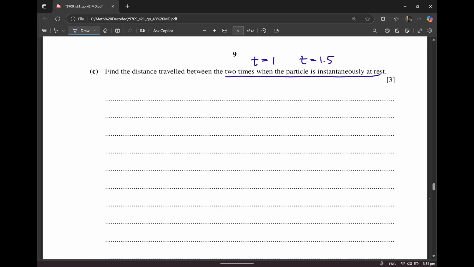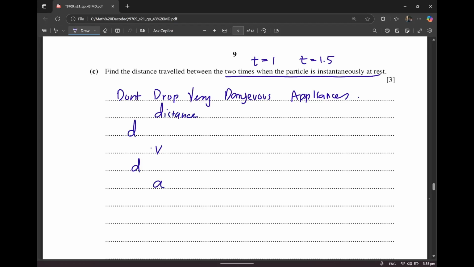There's a very simple trick that I have made myself to help you solve these questions. It's a mnemonic that I have made to help you remember. So hear me out. Don't drop very dangerous appliances. This is distance, this is velocity, and this is acceleration. So whenever you have to go from distance to velocity, you will differentiate. Velocity to acceleration, you will differentiate. But if you have to go the other way around, it's pretty obvious that you will have to be integrating.